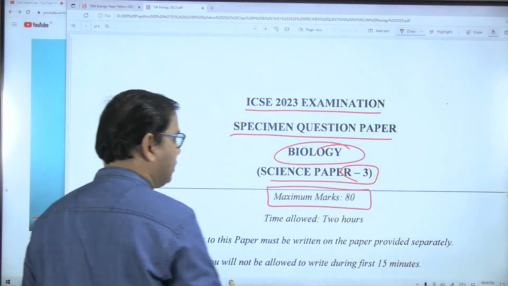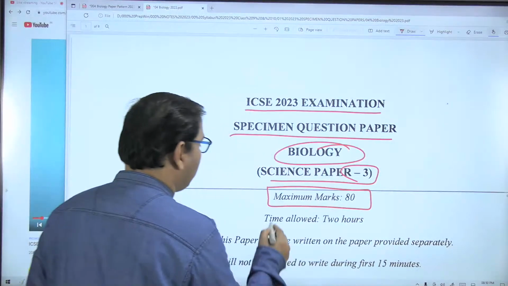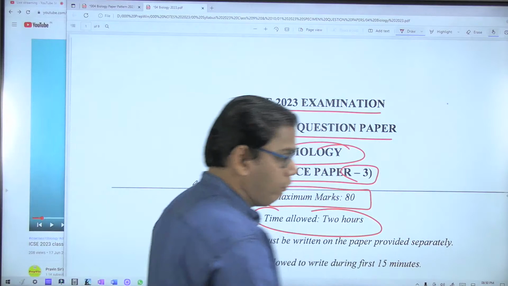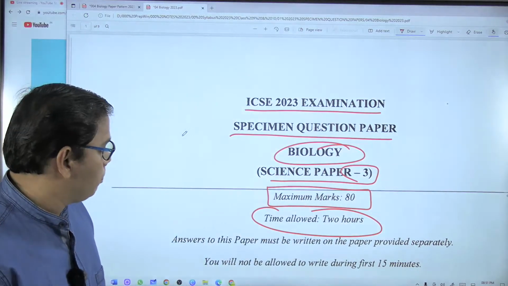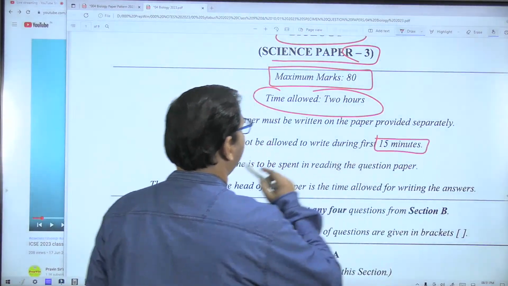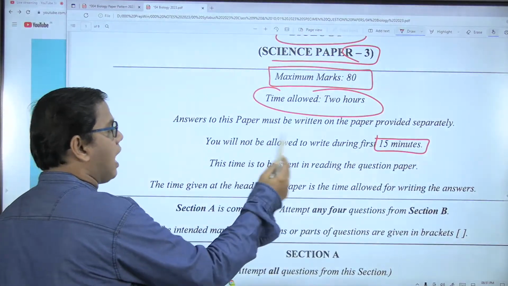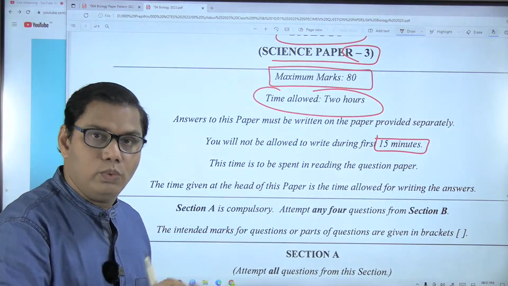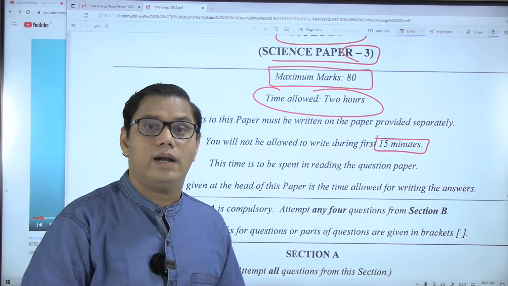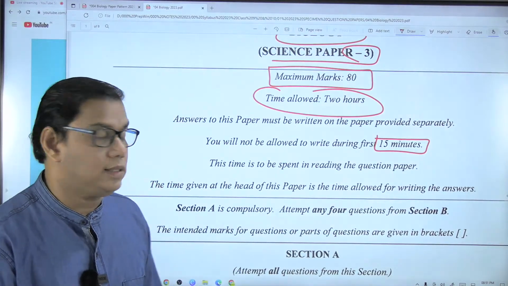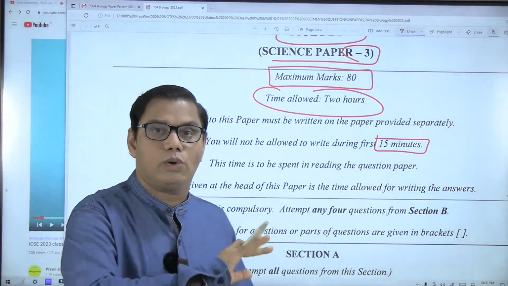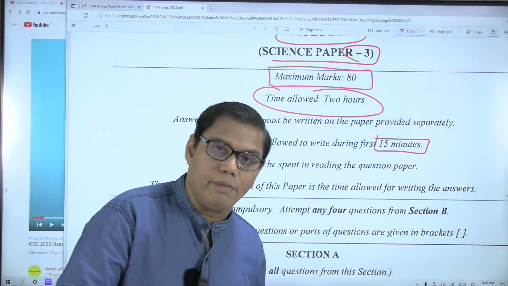Maximum marks is 80. Time allowed, you are allowed to write the paper for 2 hours. Okay, 2 hours. And 15 minutes will be a reading time. Your first 15 minutes will be a reading time, and then you will start writing. When you are in your first 15 minutes, that is reading time, in that period you are not allowed to write the answers. You will be provided with a separate answer sheet. Question paper is different, answer paper is different.